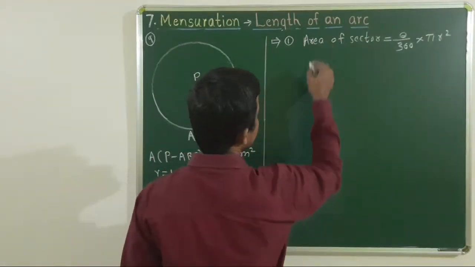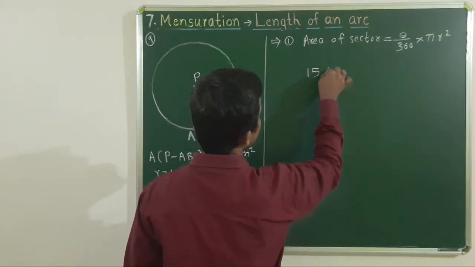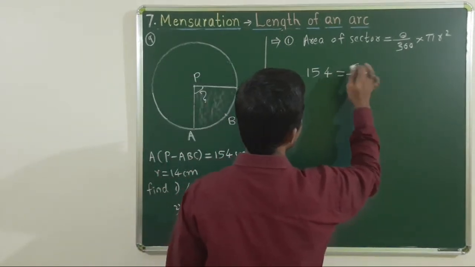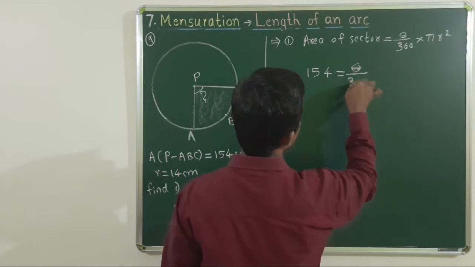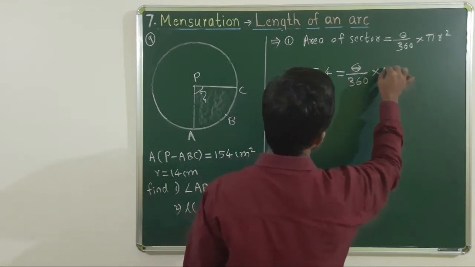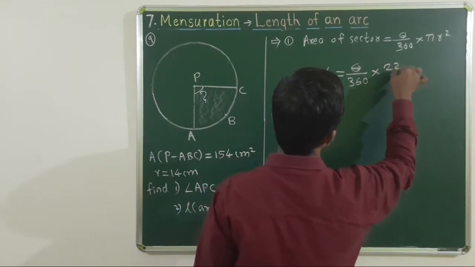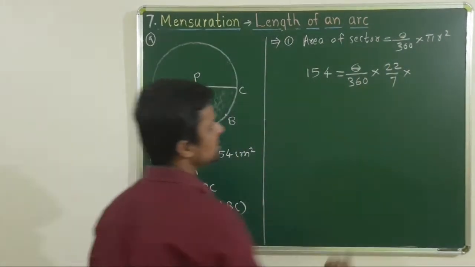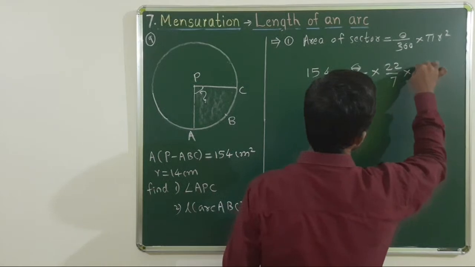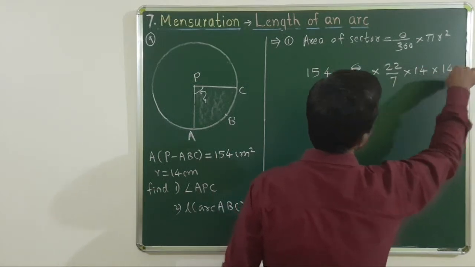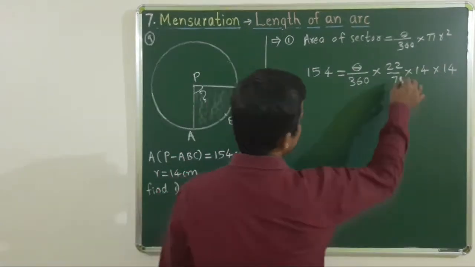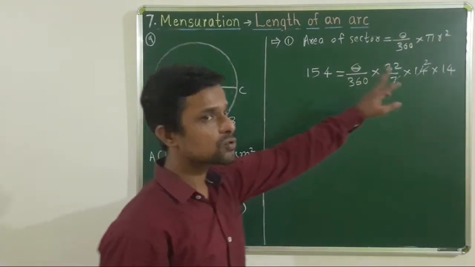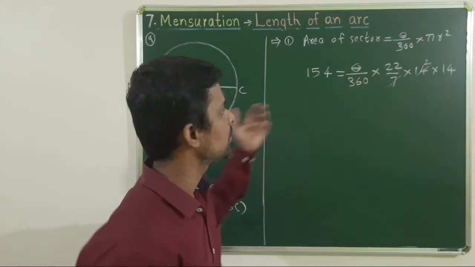Therefore, replacing area of sector by 154, it is equal to theta, which we have to find, into pi is 22 by 7 into r square, radius is 14, that is 14 into 14 since it is r square. Let's keep only theta on that side and bring everything else here.